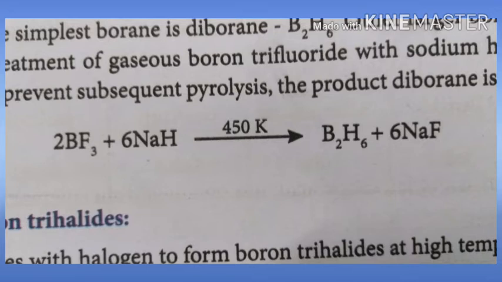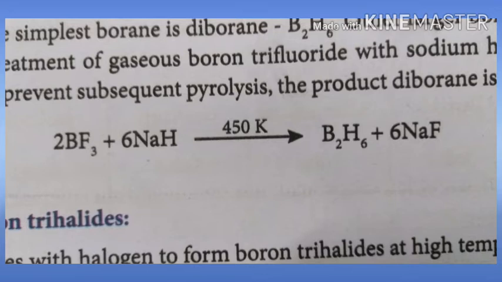Boron also can form a variety of hydrides, generally called boranes, like alkanes. The simplest borane is B2H6, which is called diborane. By using this simplest borane, you can prepare a large number of other boranes.